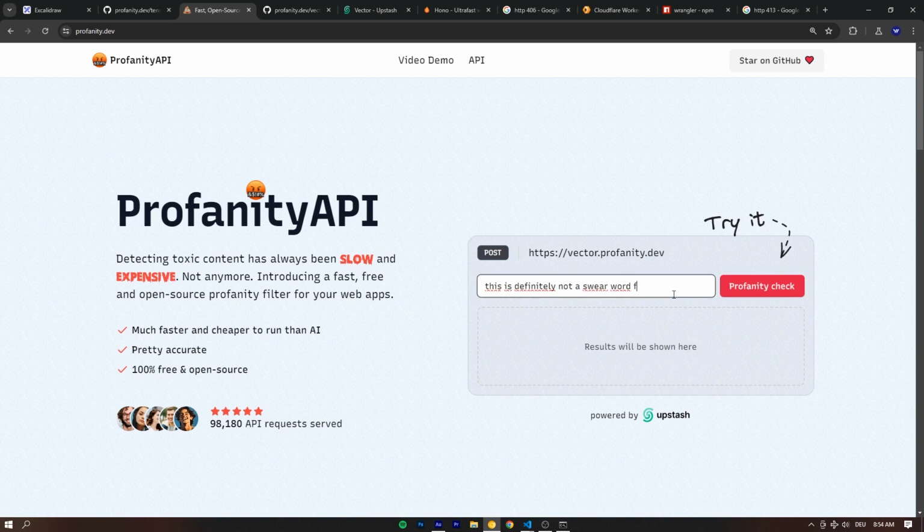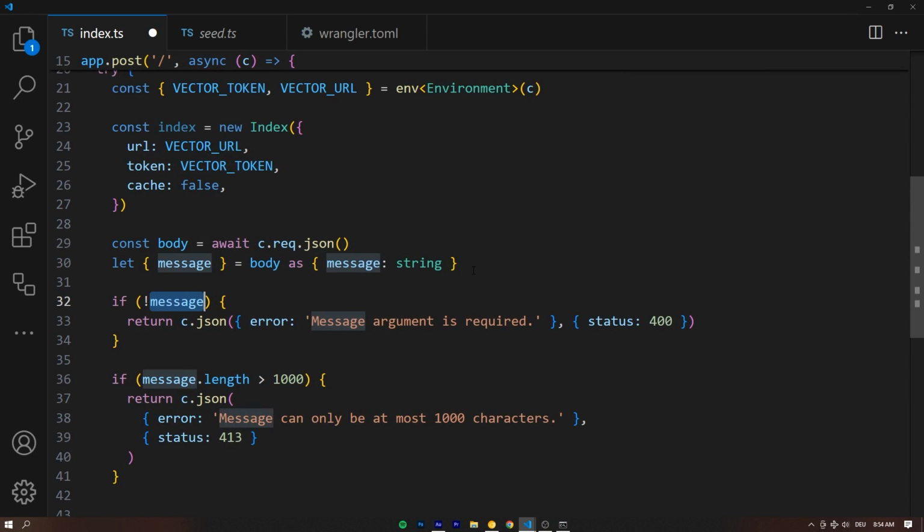And why is this? There we go. Why did that take so long? What? Let's try that again. Okay, that's faster. All right, that's good. We want to detect that this is a profanity, right? So it could very well be in the message.